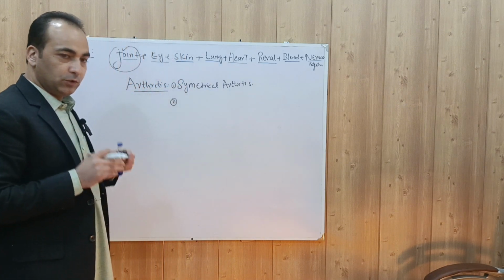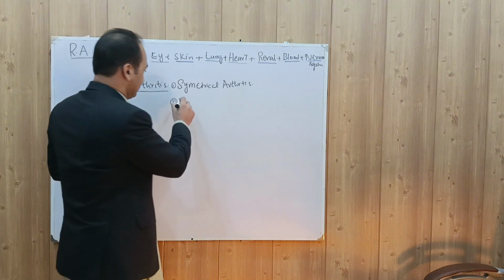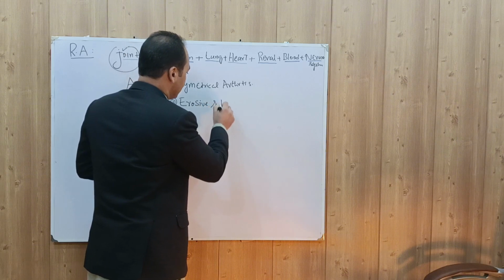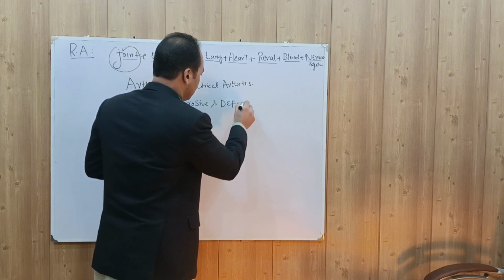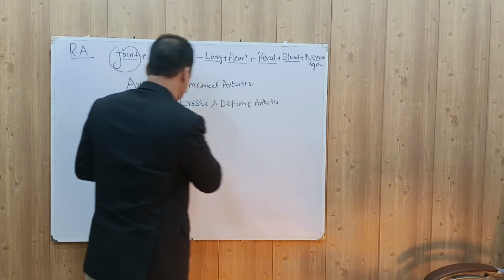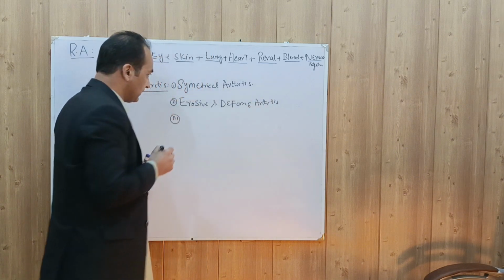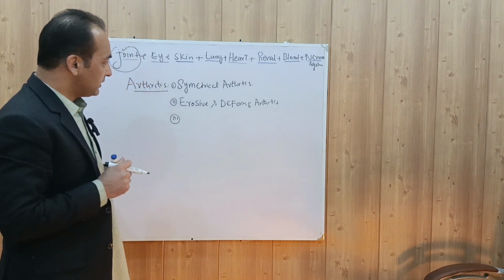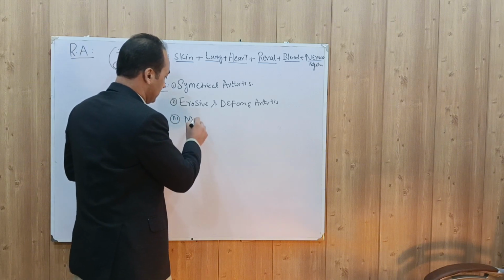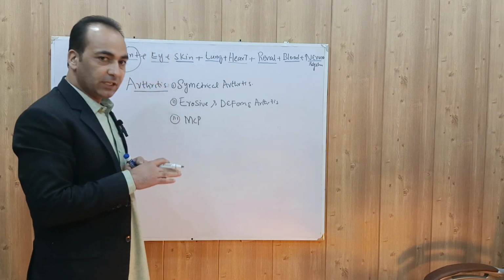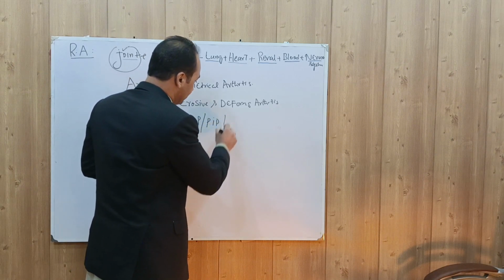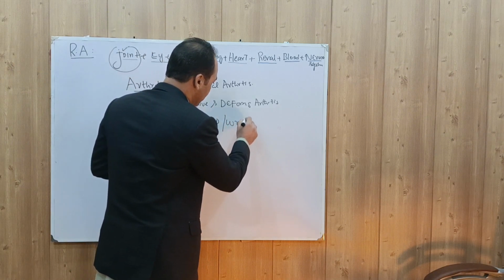It causes erosive and deforming arthritis. The most common joints involved are the MCP and PIP joints. MCP means metacarpophalangeal joint in the hand, PIP joint in the hand, and the wrist joint. These are the most commonly involved joints.